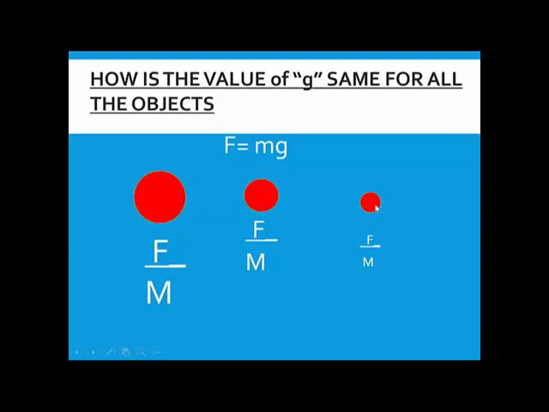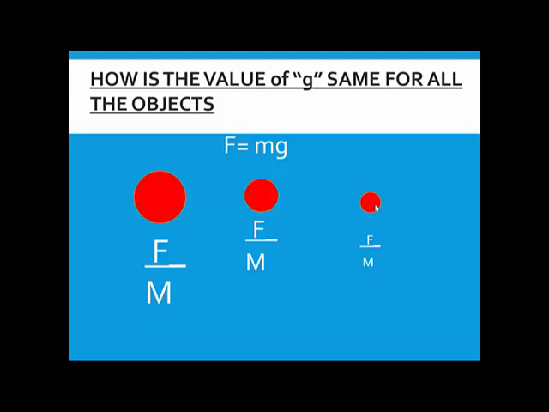Now look at this. The question will be, if the heavy object is being pulled by more force and smaller objects are being pulled by a slightly smaller force, then why do they come to the ground at the same time? Elephant will come down with a greater force, egg will come down with a smaller force, and a paper will come down with a much smaller force, but all of them will fall at the same time.